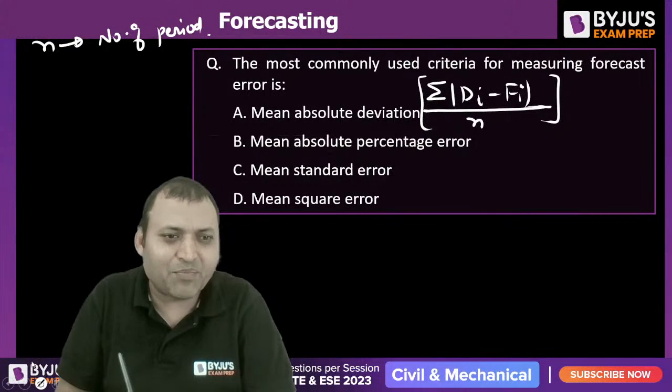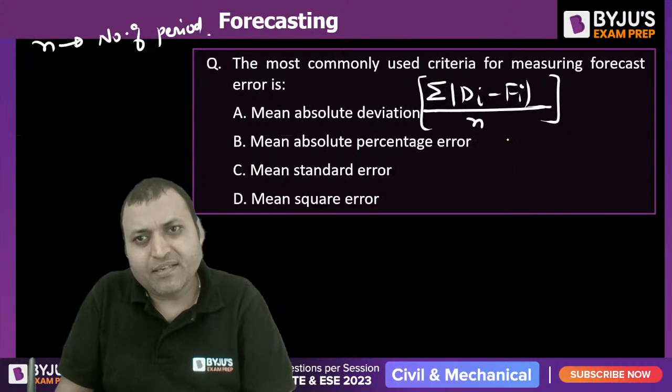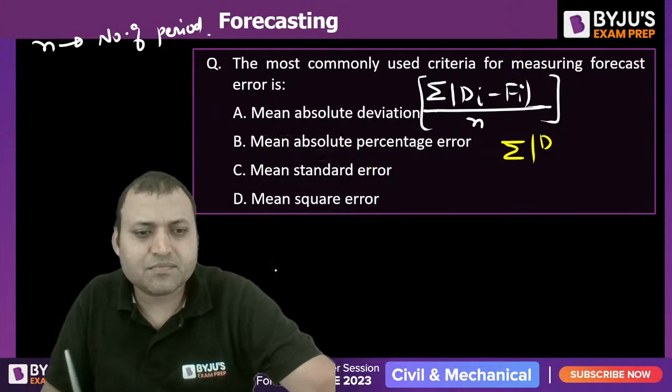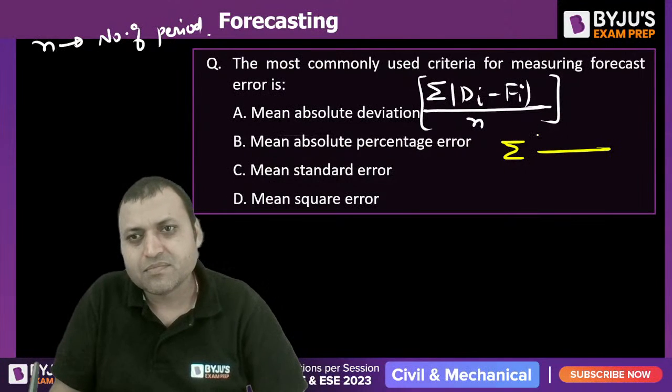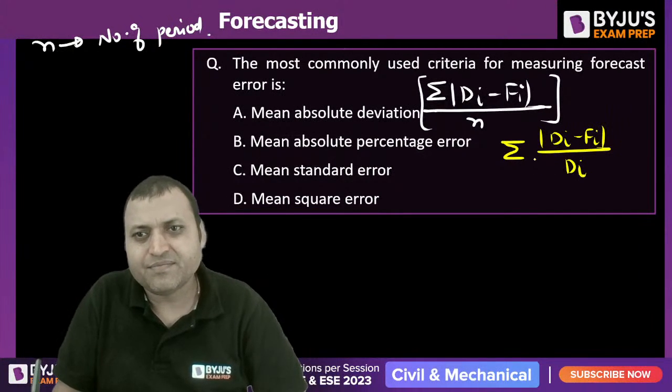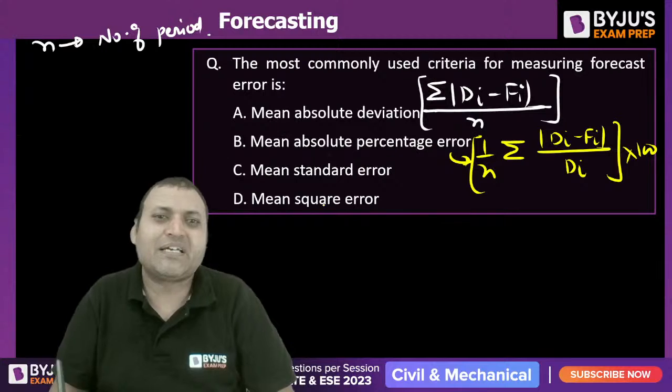Mean absolute percentage error. How do we find it? It is sigma of |Di minus Fi| upon Di, into 1 by n, into 100. This is the mean absolute percentage error.